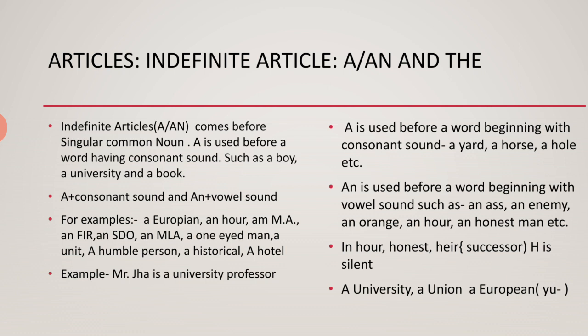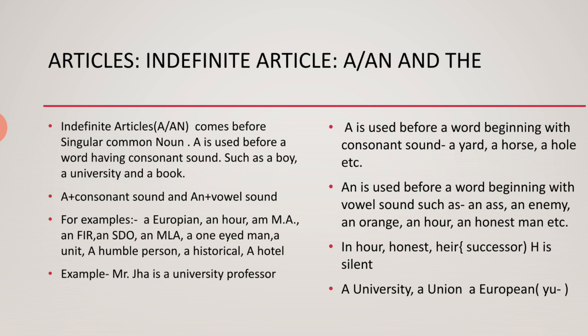I have given some more examples: a yard, a horse, a hole, etc. An is used before a word beginning with a vowel sound, such as an S, an enemy, an orange, an R, an honest man, etc. In honest, heir, it is pronounced air. I have already told you what happens when A, E, I, O come after H.